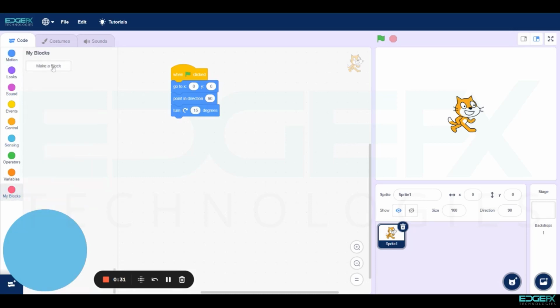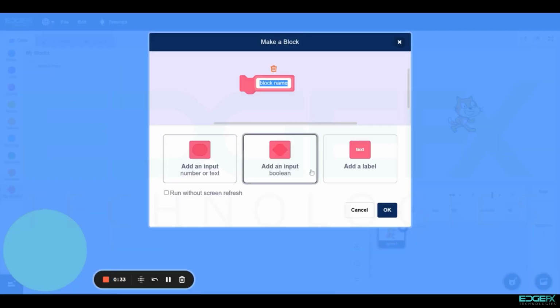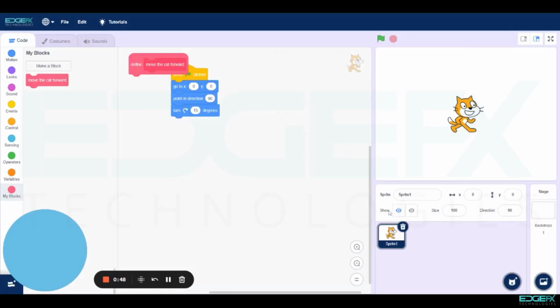Now go to My Blocks to create the blocks. Click on Make a Block. Then click on Add Label. Name the label as Move the Cat Forward, and click OK.